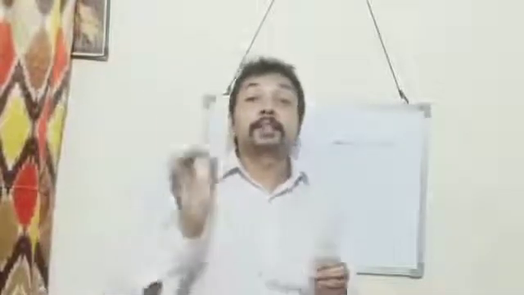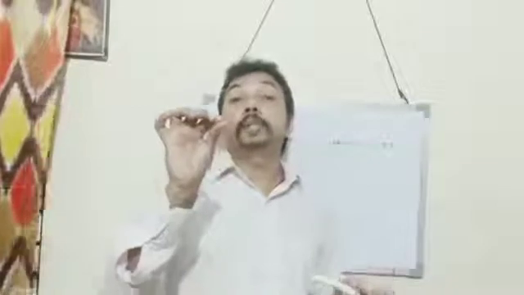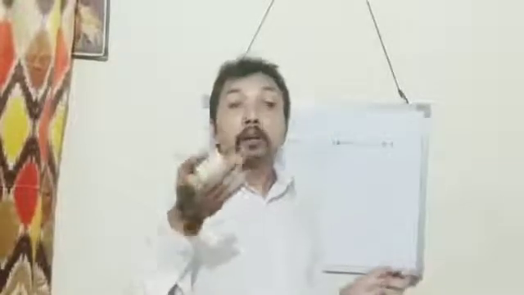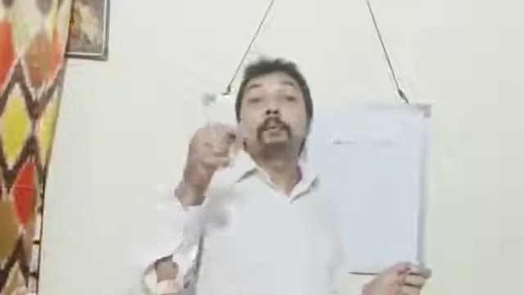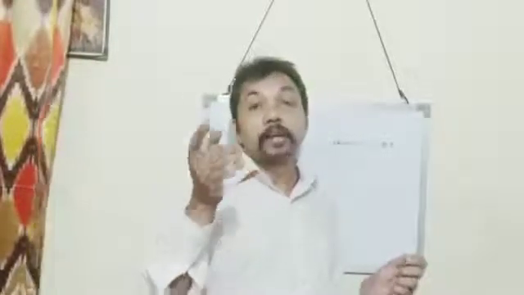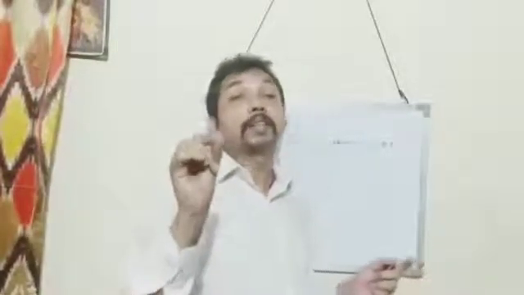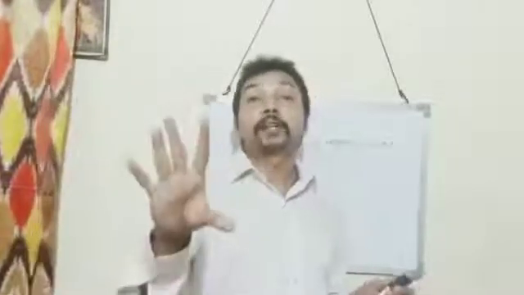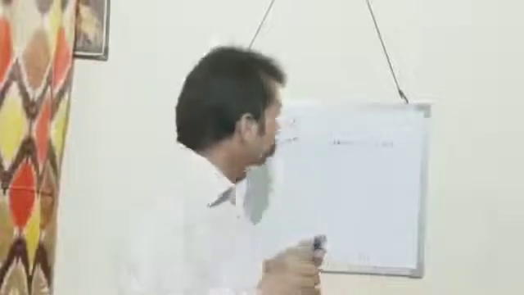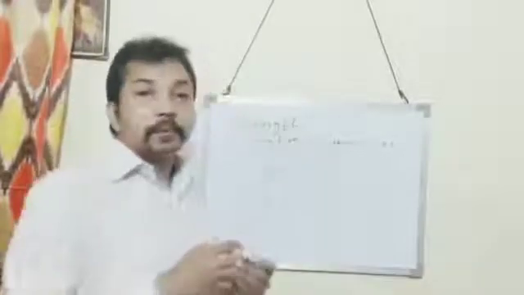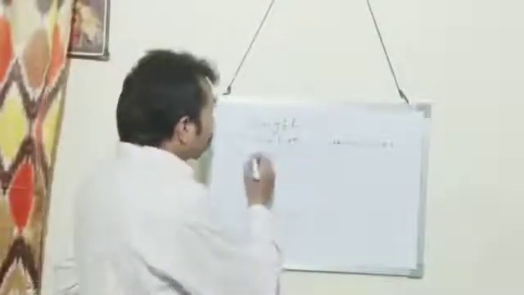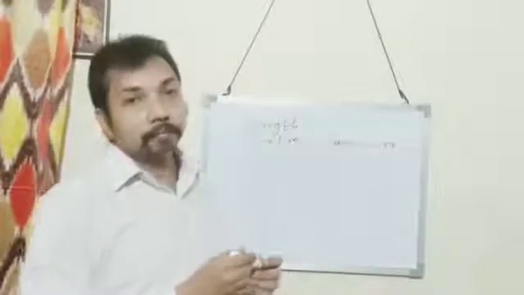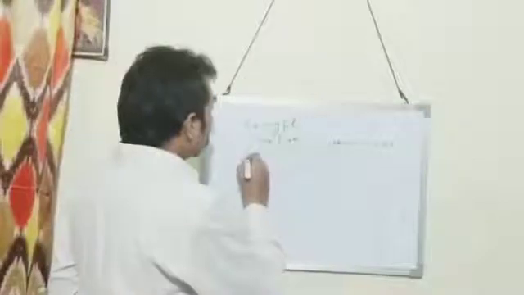The meter is defined as the distance between 2 points marked on a cylindrical rod which is made up of platinum iridium, kept at 0 degrees Celsius in the International Bureau of Weights and Measures at Sèvres near Paris. Now we see multiples and submultiples of meter. First we see submultiples.